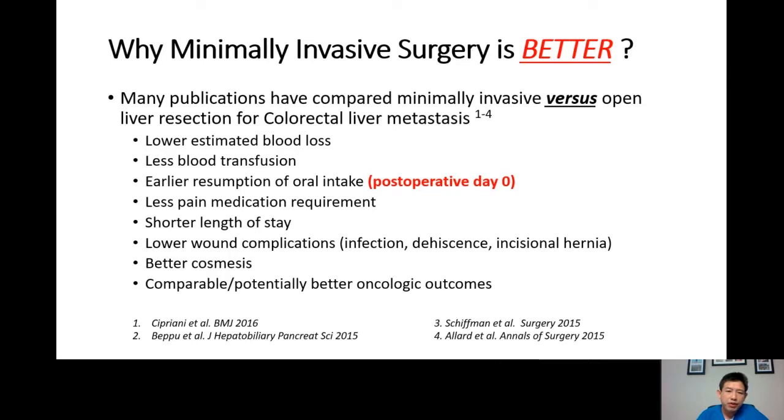Minimal invasive operation, because of the small incision, requires less pain medication. Patients stay in the hospital much shorter, and wound complications are also less because with the small incision the infection rate is much less. Hernia rate is also less. Cosmesis is better, and they have a comparable or potentially better oncologic outcome with the minimal invasive operation, if possible.